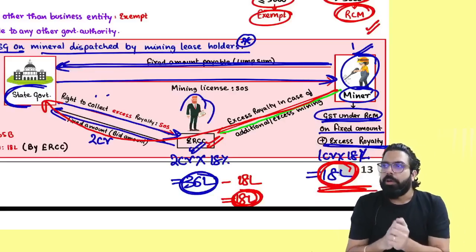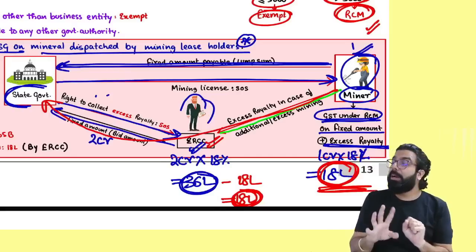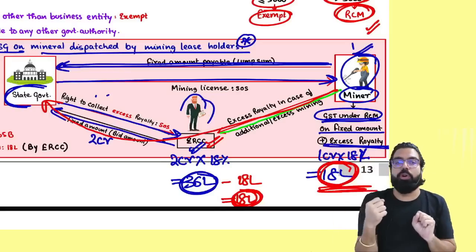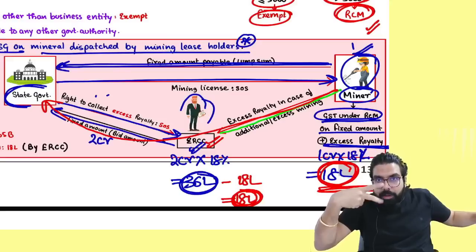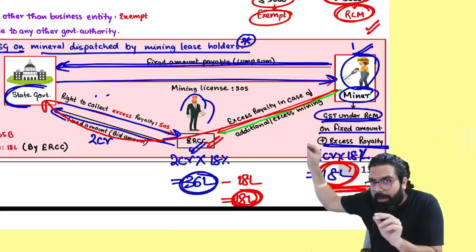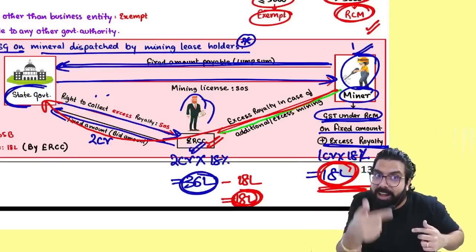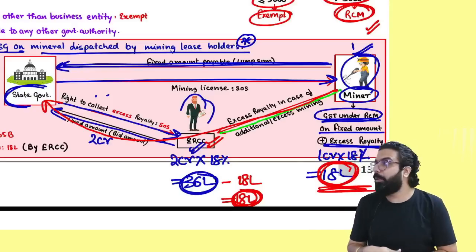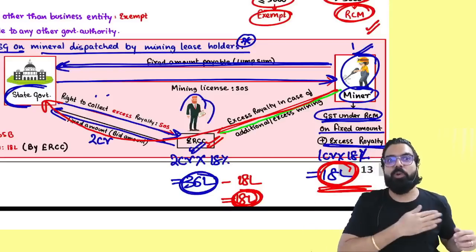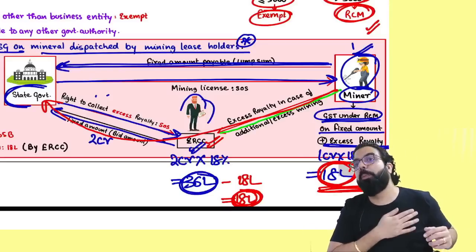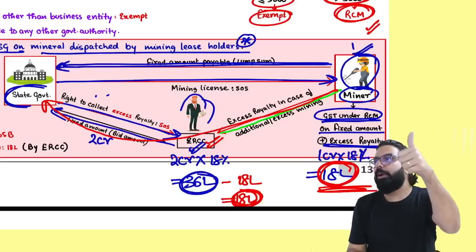But supposing I collected from them only 1 crore, but actually I had to pay the government 2 crore. On 1 crore, GST is already paid by them under RCM. The remaining 1 crore which I am paying to the government, I am paying from my own pocket. On that amount, I have to pay GST under RCM. Is my point clear to all? Remember one thing: whatever amount the excess royalty collection contractor pays from his own pocket, on that amount he has to pay GST under RCM. Is my point understood by all?